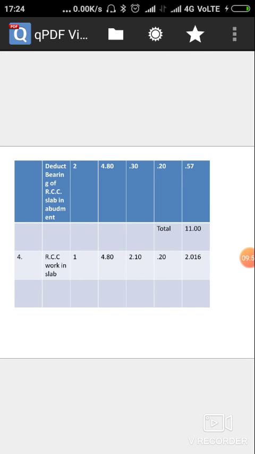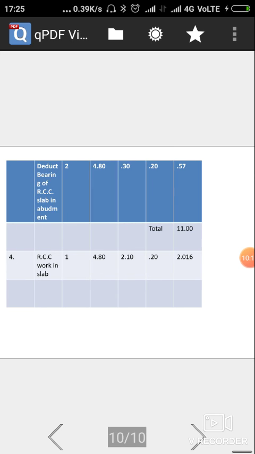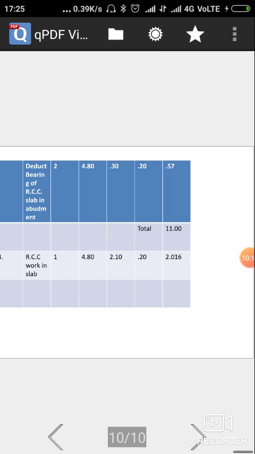Total quantity is 0.5057 meter cube. So final total brickwork is 11 meter cube. RCC work in slabs: number of slabs is 1. Length is 4.80, width is 2.10 meter, and height is 0.20 meter. Total quantity is 2.016 meter cube.